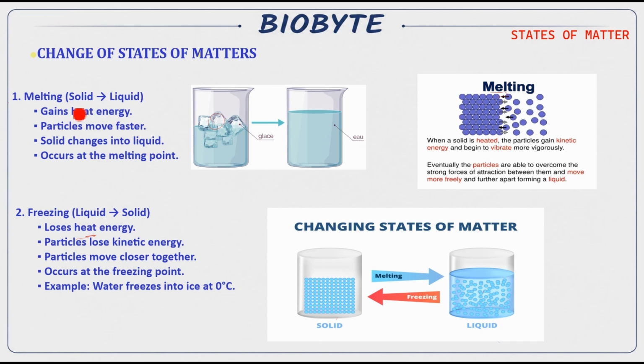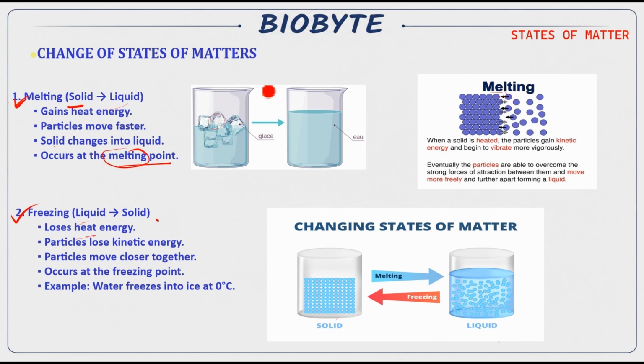So change of states of matter, how does that happen? By melting, by freezing, by boiling, by condensation, or by evaporation. So first we will read melting. Here melting, solid will turn into liquid, and freezing is exactly the opposite of melting. The liquid will turn into solid. Here melting will happen at the melting point. This is an important point to make.